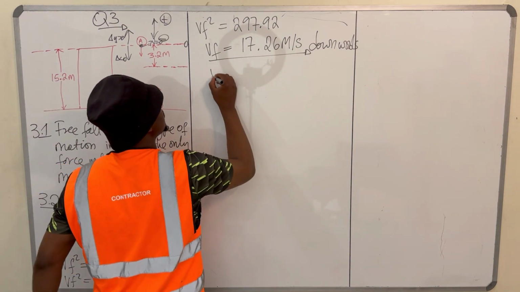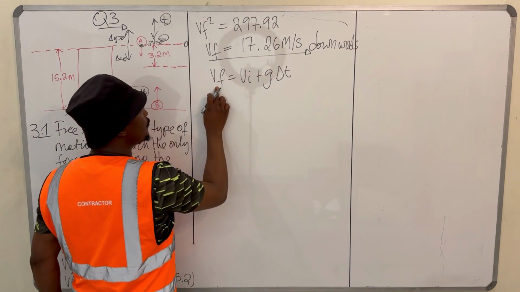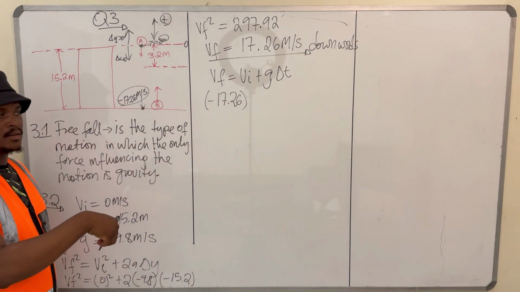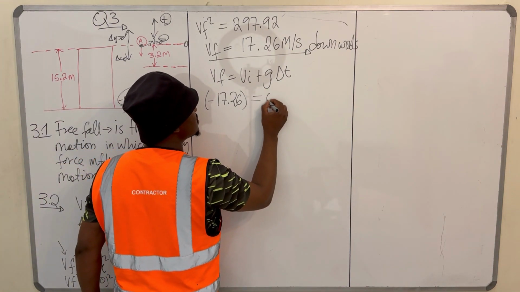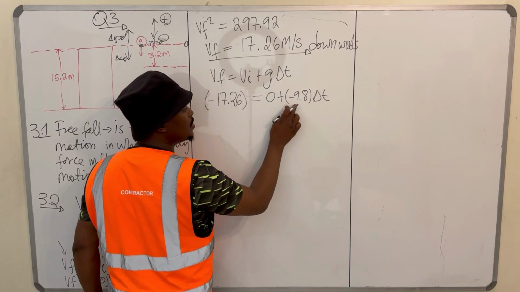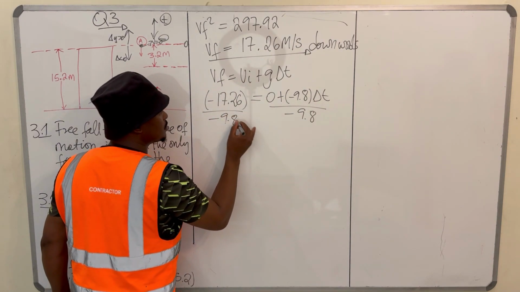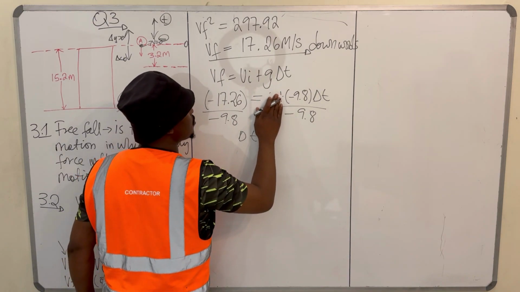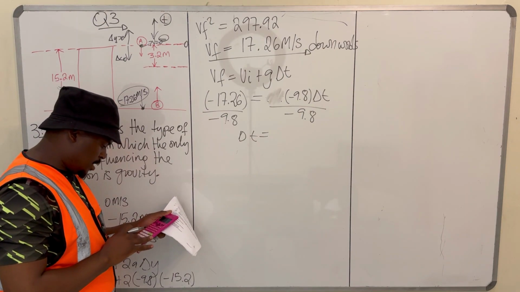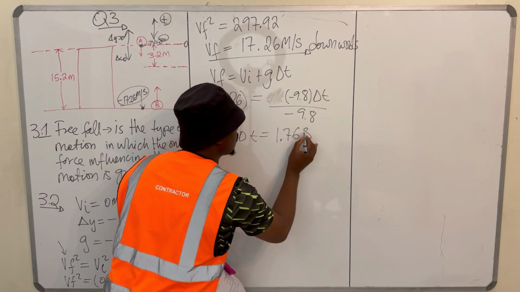So what we do is, Vf equals Vi plus a delta t. The final velocity is minus 17.26, because the velocity is negative, downwards, is equal to our initial velocity, which is 0, plus negative 9.8 delta t, which is the time of the motion. Then divided by negative 9.8. So delta t is equal to, this is 0, so you can write it off, this divided by negative 9.8. What do we get? We get 1.76 seconds.